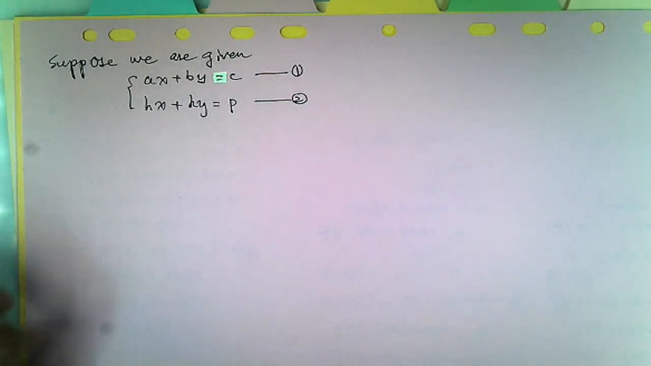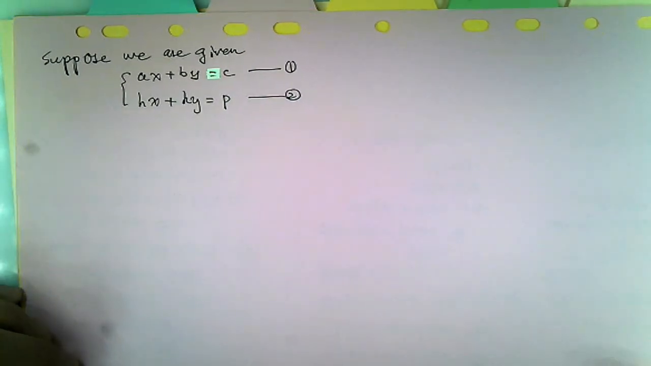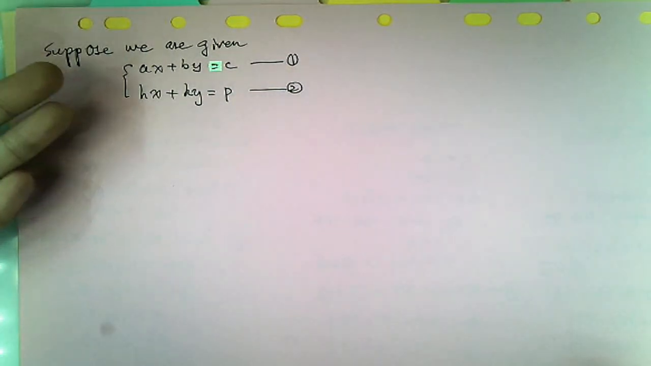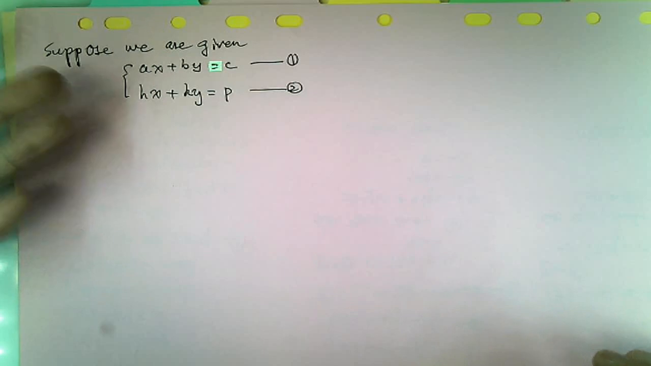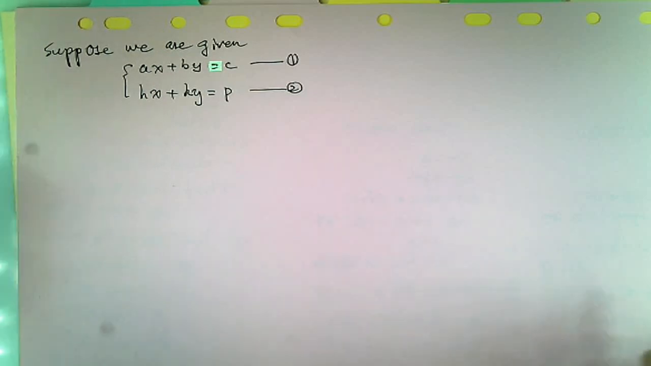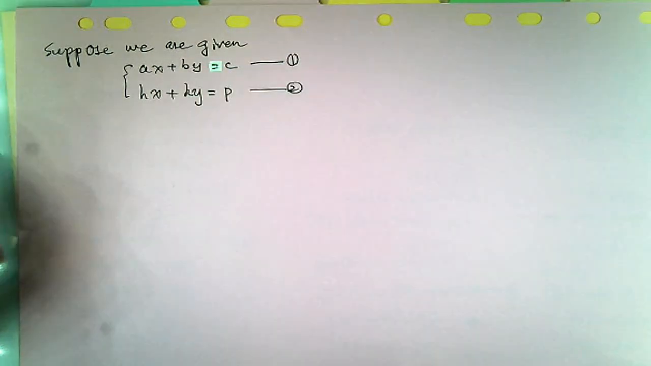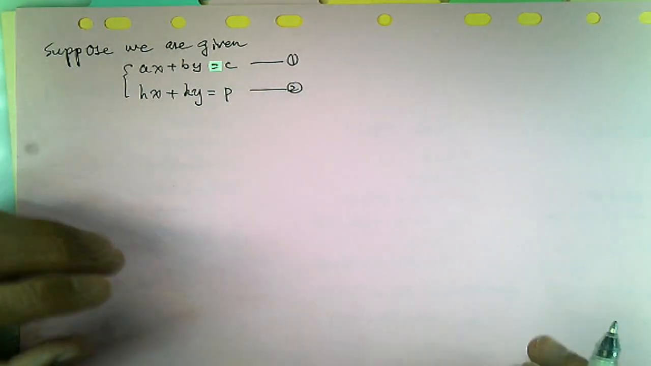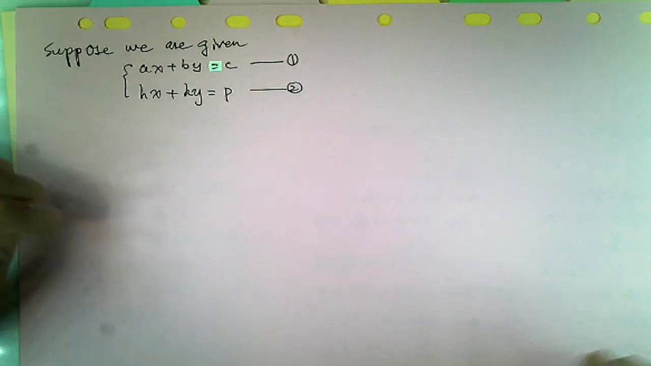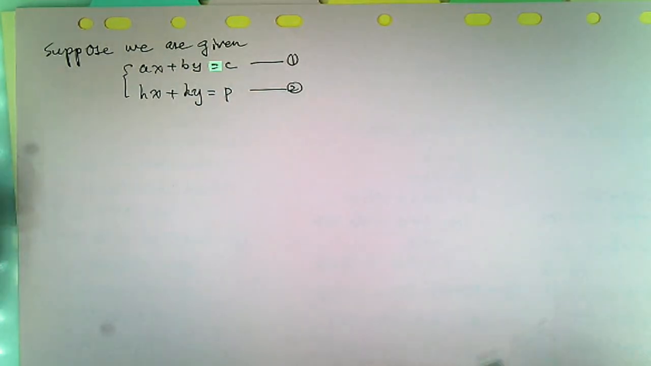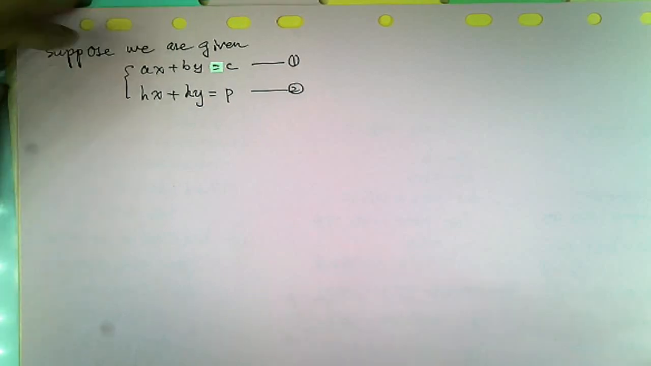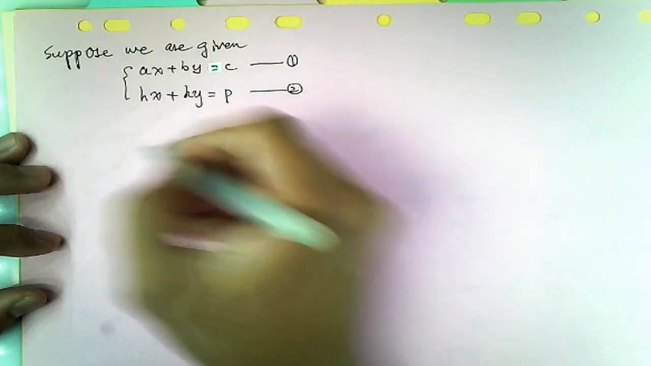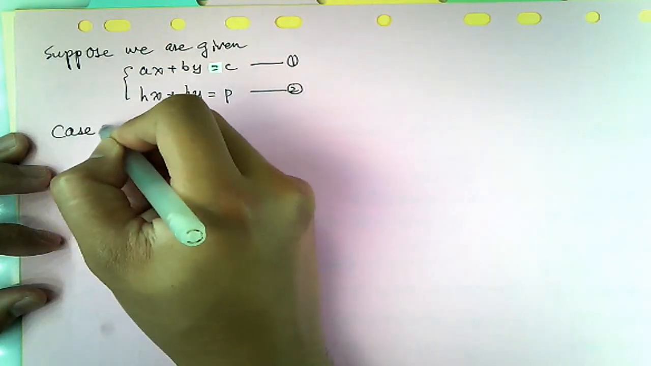Okay, so normally the question will ask you to solve this kind of equations, meaning you have to find out the values of x and y. Okay, but sometimes you find something strange when solving this equation. I mean the nature of the solution. So we have 3 cases. Okay, 3 cases.